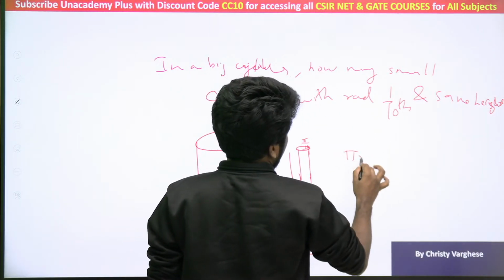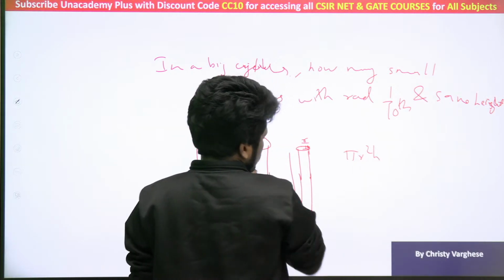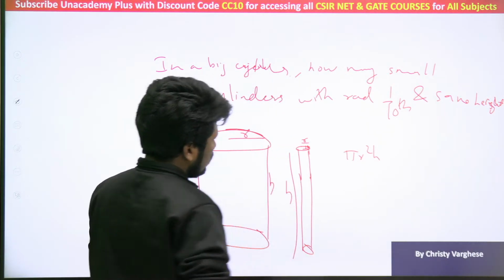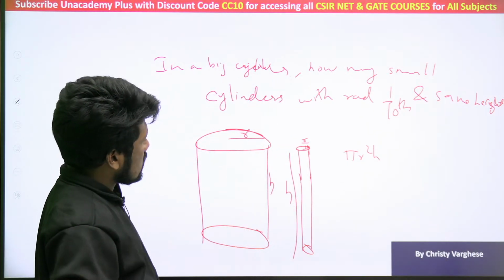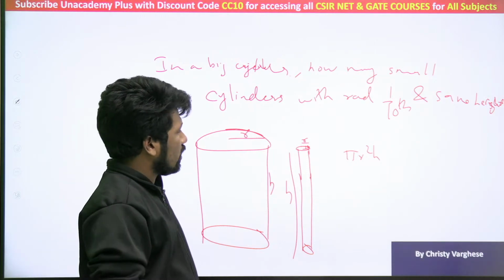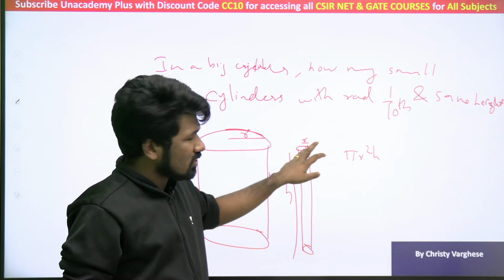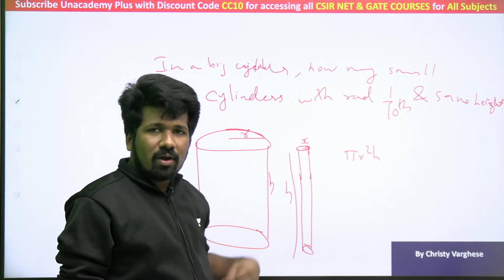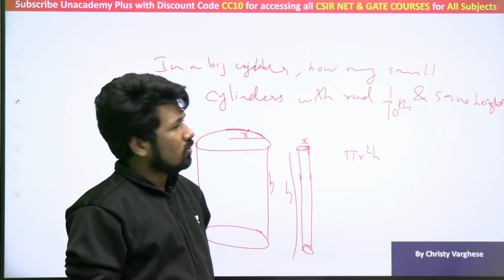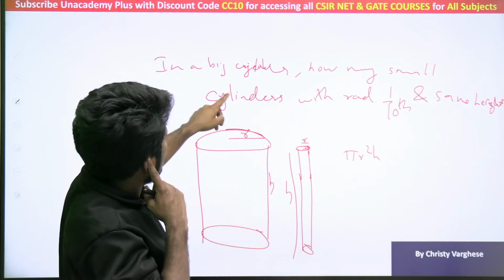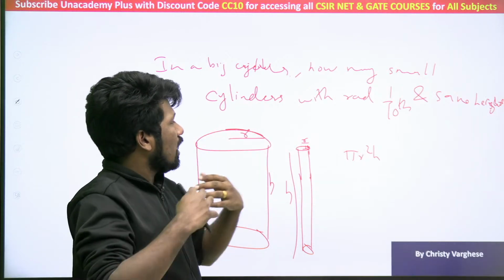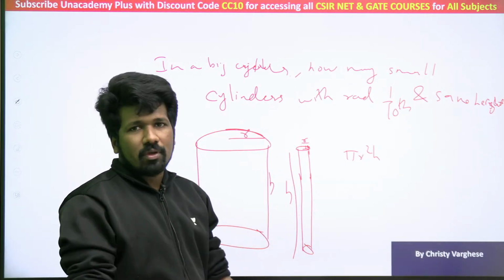Pi r square h is the volume of the cylinder. So for the small volume, how many? You just have to look at the proportionality. Radius square: if radius is 1/10, the radius square is 1/100. So 100 small cylinder volumes can be accommodated.